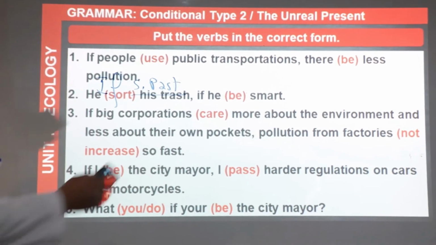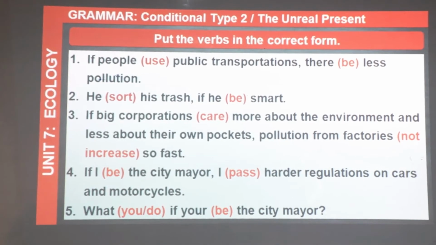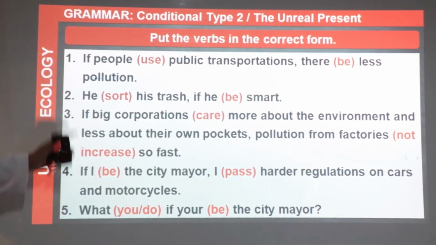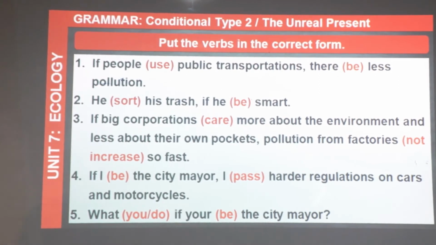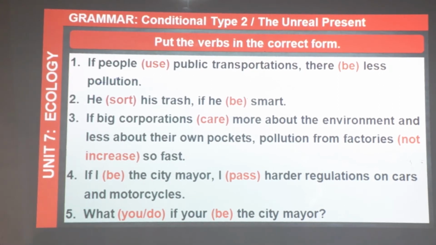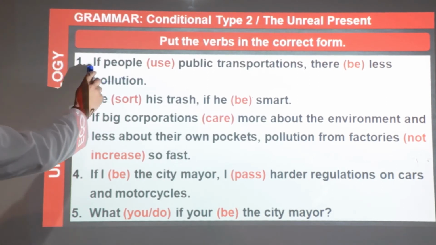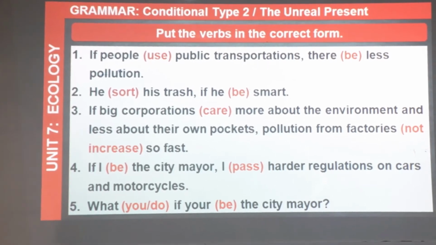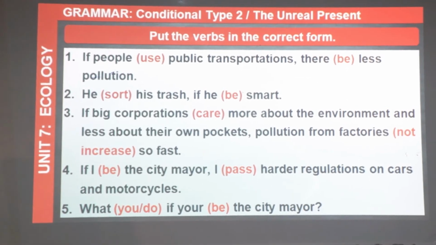Okay, guys, let's practice. I'd like you to put the verbs in the correct form. We have some sentences with verbs between brackets that I'd like you to put in their suitable forms, corresponding to each sentence. If people, use, public transportations, there be less pollution.